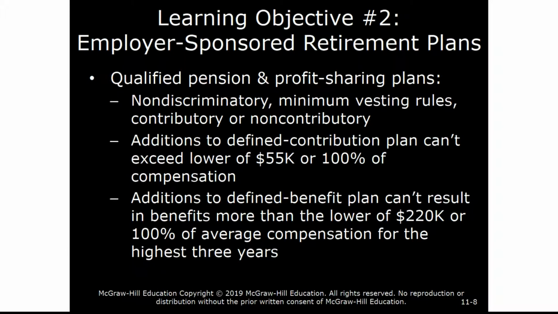In order to qualify, employer-sponsored plans must be non-discriminatory, and they'll have minimum vesting rules. A vesting rule is the time period it takes to have a right to the funds contributed by the employer, and plans can either be contributory by the employee or non-contributory. Additions to defined contribution plans cannot exceed the lower of $55,000 or 100% of compensation, and additions to defined benefit plans cannot result in benefits of more than $220,000 or 100% of the average compensation for the highest 3 years.